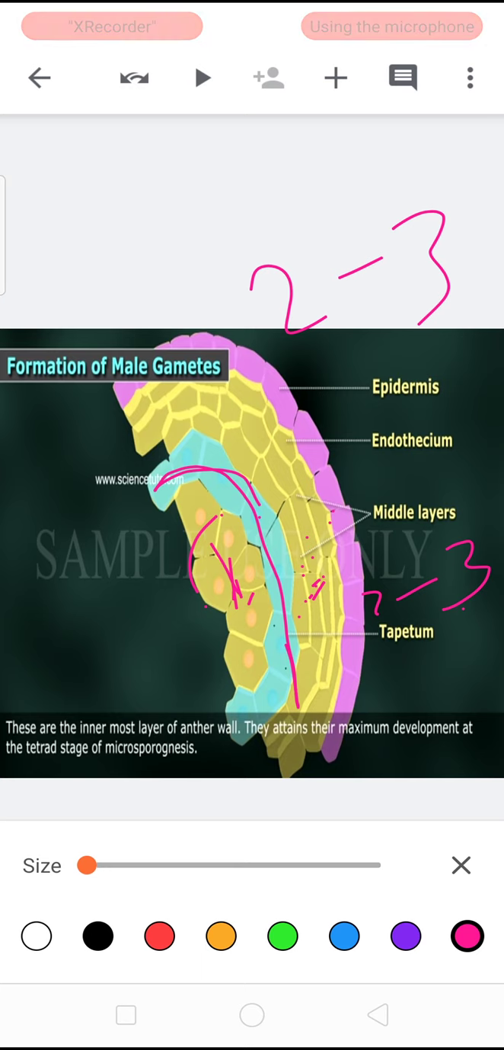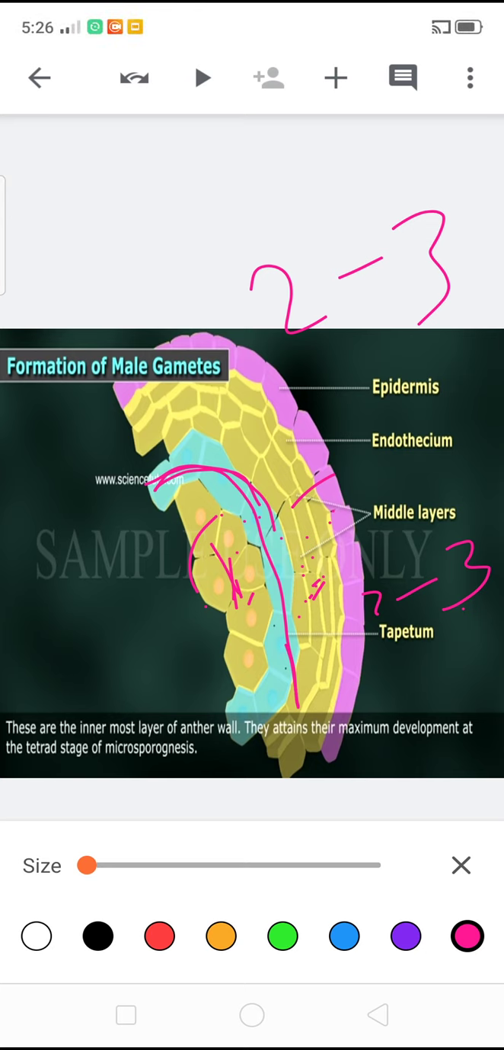Beneath the middle layers, tapetum is present. It is the innermost layer of the anther wall. It surrounds the microsporogenous tissue. These tapetum cells provide the food material to the microsporogenous tissue or microspores. The tapetum cells have dense cytoplasm and a large nucleus. Based on the development, tapetum is divided into two types: amoeboid tapetum and secretory or granular tapetum.